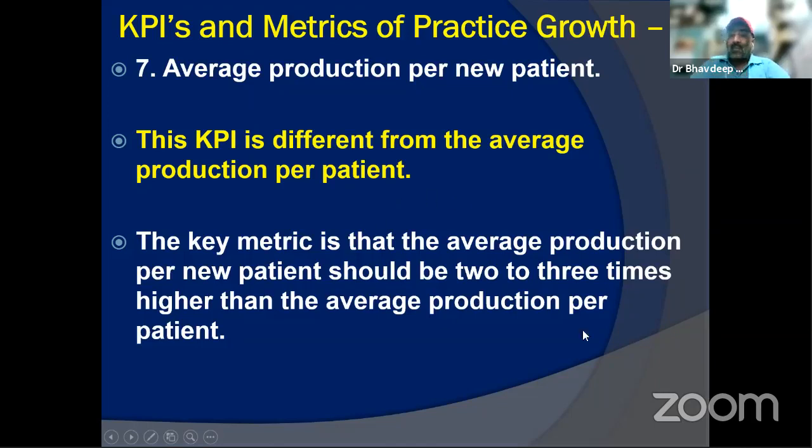But yes, if those new patients are also giving you only 1,000 rupees average, then remember your revenue will come down. The conversions are not happening. That is what I mean to say. The conversion for the new patient should happen, and whatever revenue you have to garner totally should be more from your new patients, because that is how they will gain faith over you also.